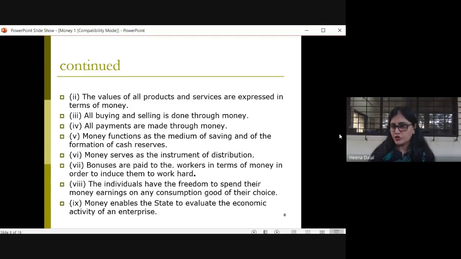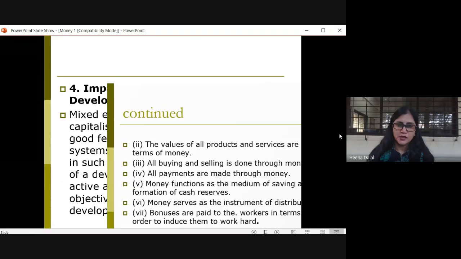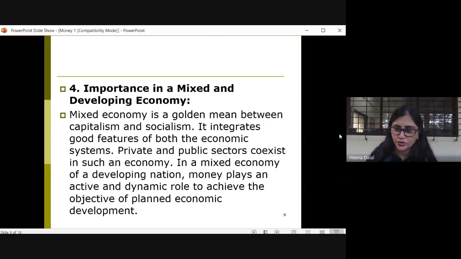Moreover, individuals can also spend their incomes, their earnings, on any consumption goods of their own choice. Correct? Ultimately, money also helps the state to evaluate the economic activities of an enterprise. Correct? So you all have seen how important a role money plays in any economy. Correct? Now we will see the next advantage.